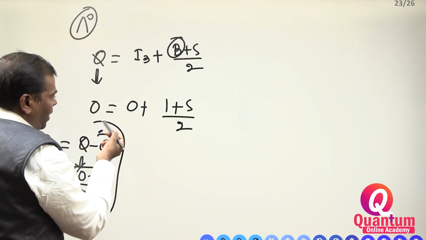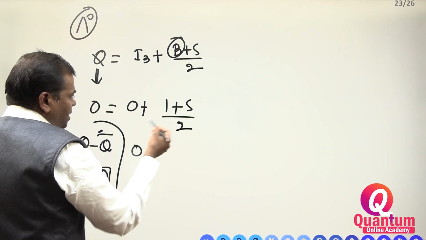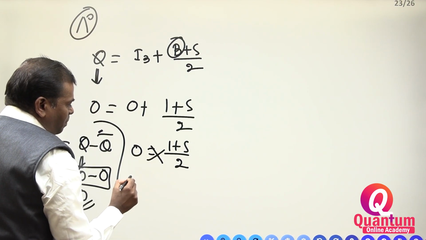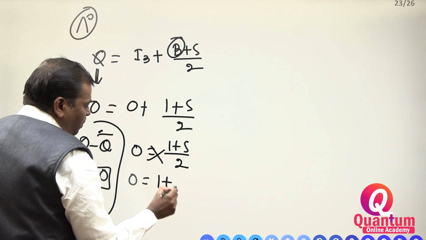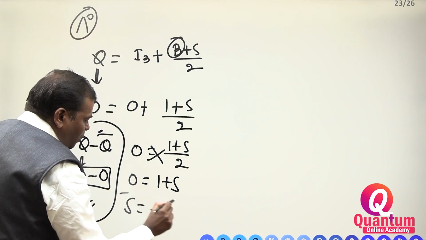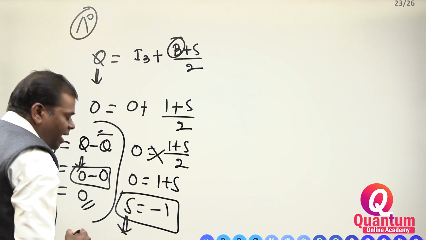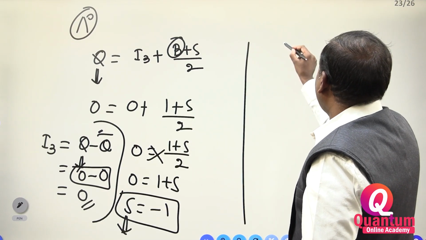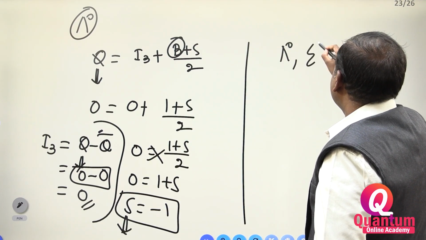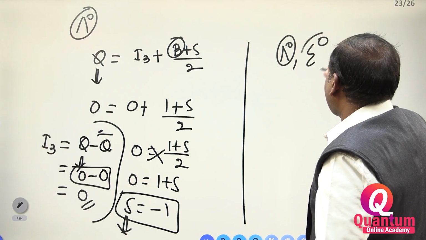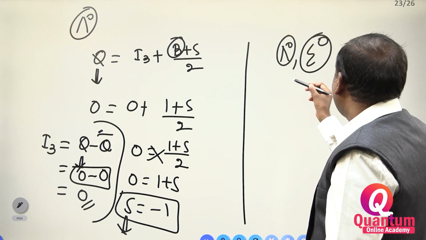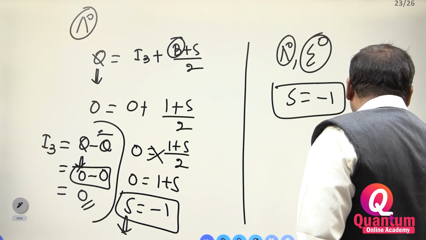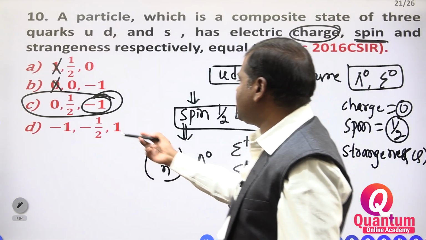Therefore, you simplify it. 0 plus something is equal to 1 plus S by 2. Cross multiply. 0 is equal to 1 plus S. Therefore, S is equal to minus 1. This is the strangeness of the particle, whether it may be lambda 0 or sigma 0. These two particles are also strange particles only. What is the strangeness? Minus 1.